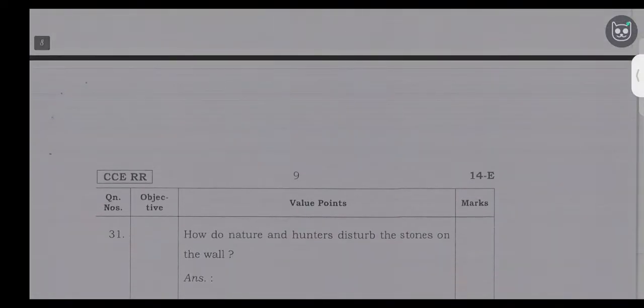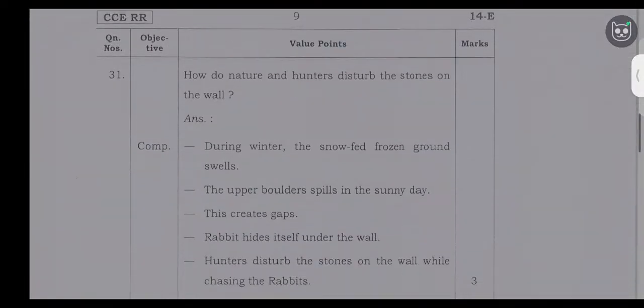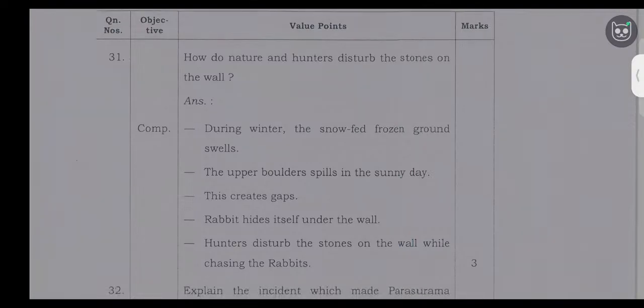31st question. How do nature and hunters disturb the stones on the wall? During winter, the snow-fed frozen ground swells. The upper boulder spills on a sunny day. This creates gaps. Rabbits hide themselves under the wall. Hunters disturb the stones on the wall while chasing the rabbits.